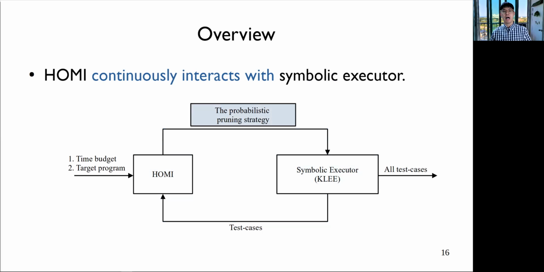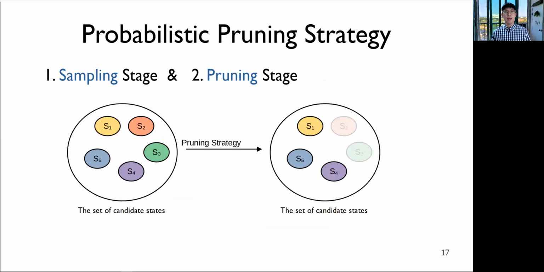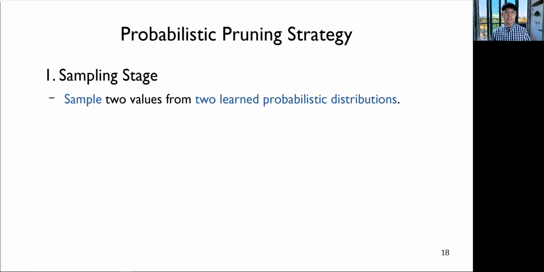Here I will explain how our first key idea, the probabilistic pruning strategy, works. Our pruning strategy decides the set of states to be pruned based on the following two steps: sampling stage and pruning stage. In the sampling stage, we sample two values from the two learned distributions respectively. I will explain how to learn these distributions later. So in this slide, let's assume that the learned distributions are given.